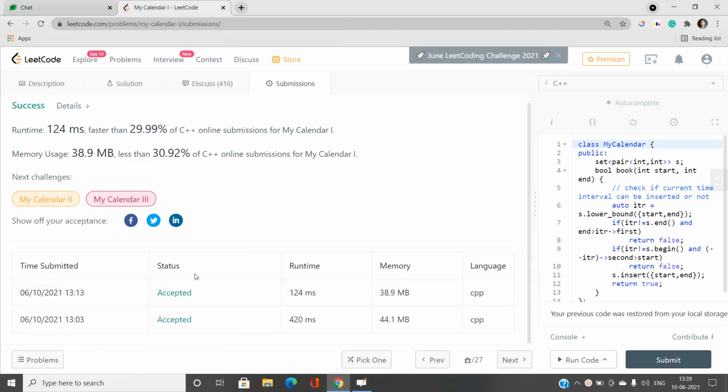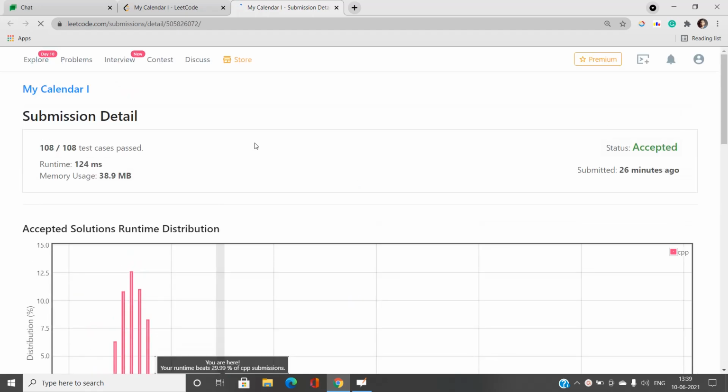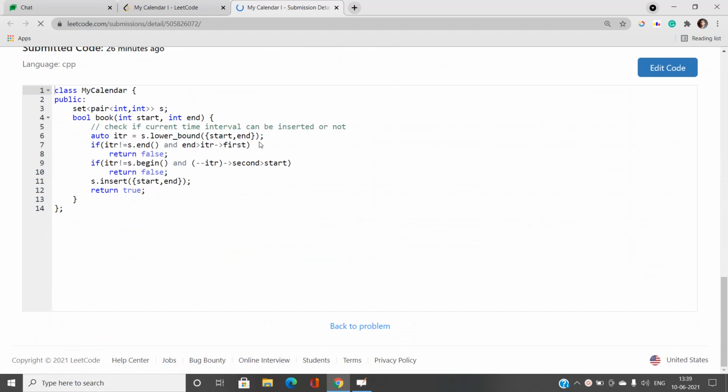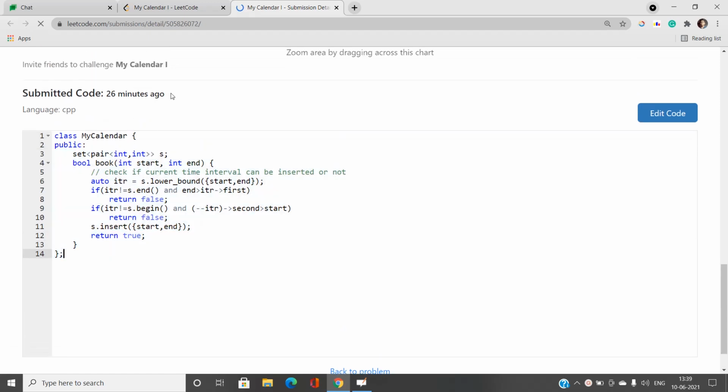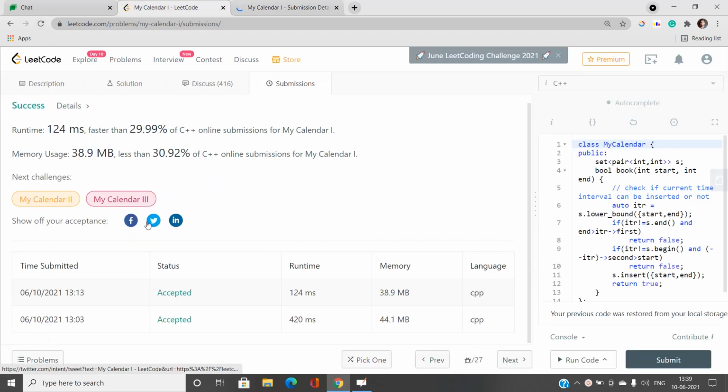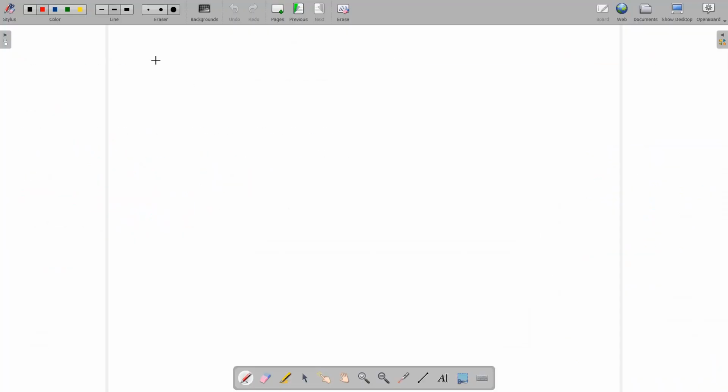This method is making your concept very much clear. So I have just tried to explain this, and there is another method which I implemented by optimizing that code. And what is that other method? Let us try to understand that. Another method is pretty simple. What I am going to do is push the pairs directly, start comma end, into this set.